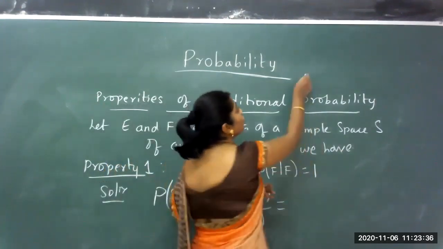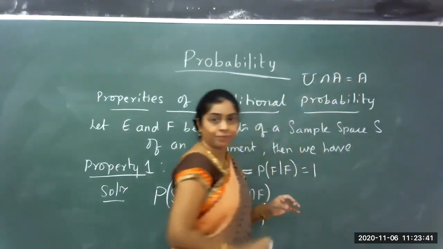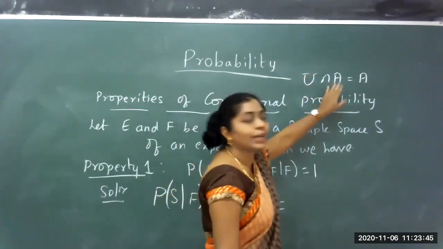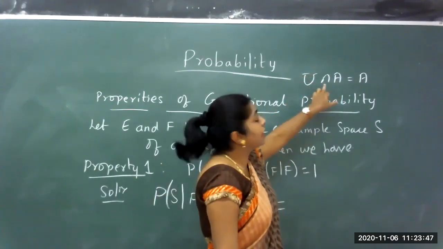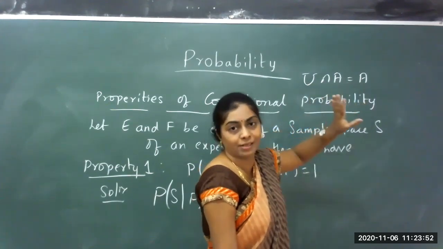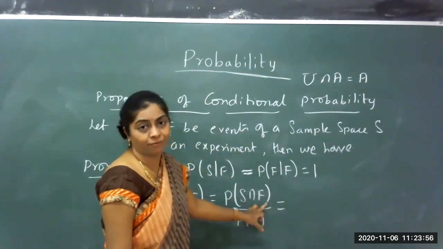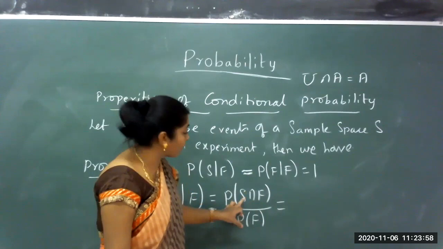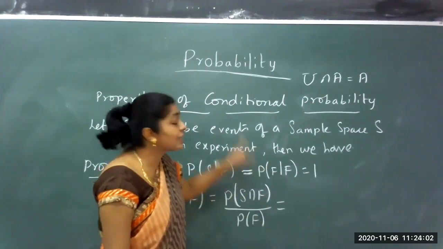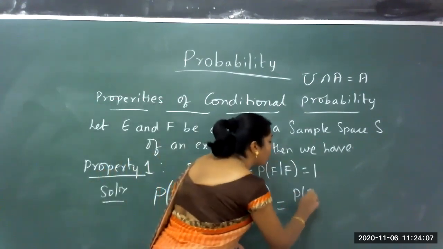For a universal set, its intersection with any set A is nothing but A, because the universal set consists of all the elements and A consists of a few elements, but when I take the intersection, it is only the common elements that I consider. Similarly here, I have S intersection F. S is the sample space which consists of all possible outcomes, and F is an event which is a subset of S. So I get back the probability of F.